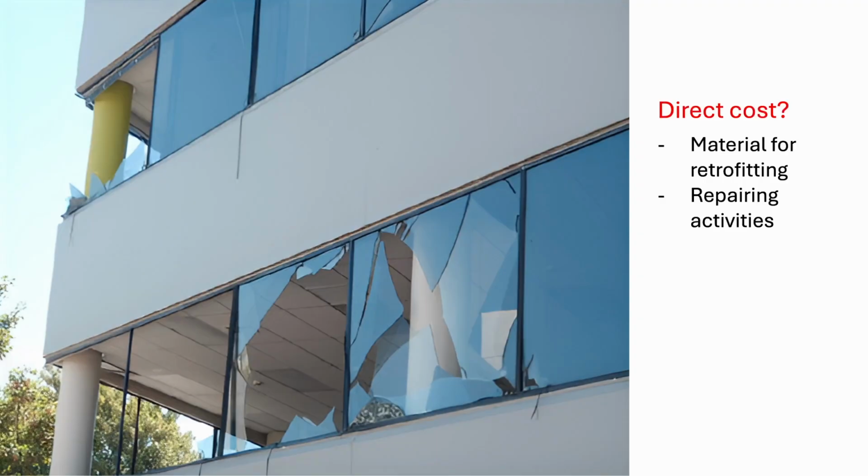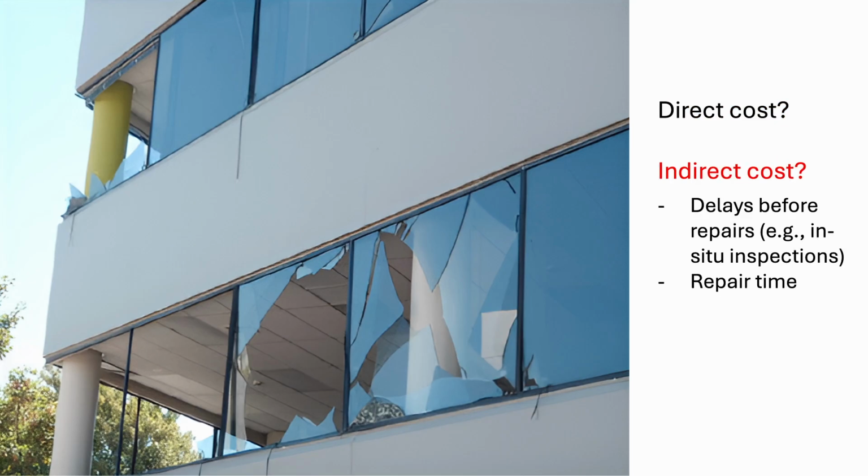We quantify this damage, which is typically represented by means of mathematical formulations, and can be converted into the so-called expected losses. We have economic losses, which means if you have a certain damage onto a component, what is the repairing action that you need, which means a certain cost, but also indirect cost. So if that component should be replaced, what is the indirect cost in terms of business interruption of daily activities within the building, plus social impact.